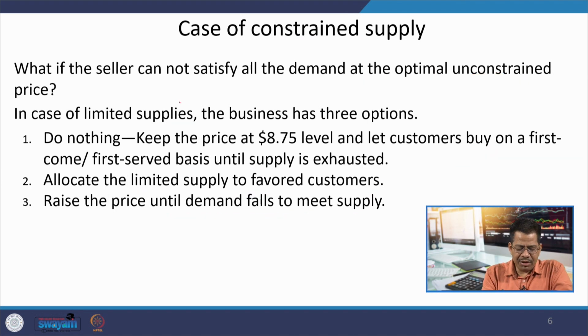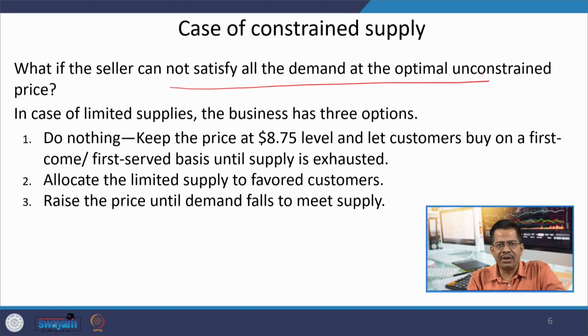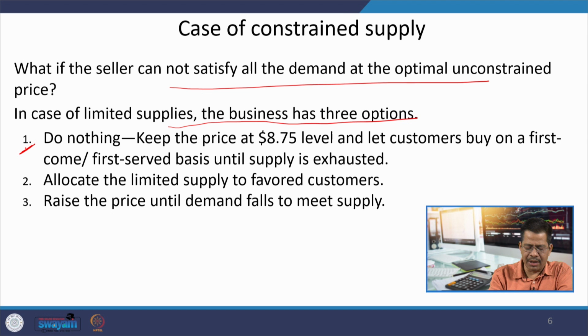Now, whenever you are dealing with cases of constrained supply, there are 2-3 options. One, which is always there, is do nothing: keep the price at 8.75, as we just discussed, the optimal price for the unconstrained supply, and let customers buy on a first come first serve basis until the supply is exhausted.